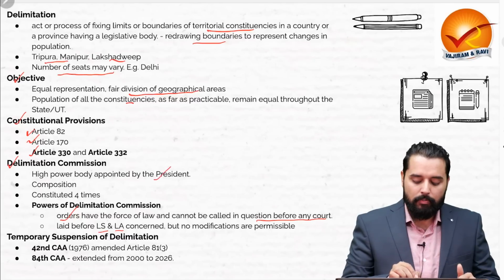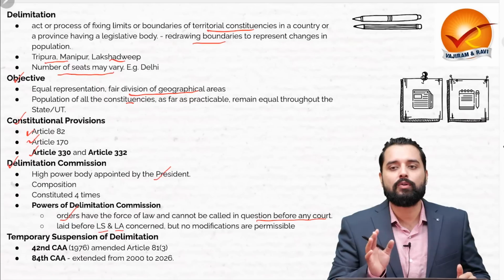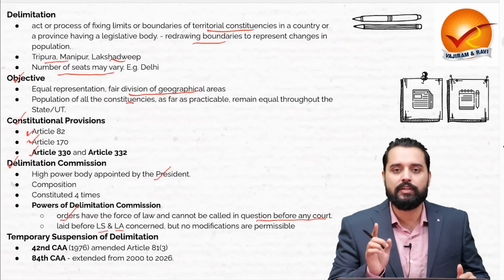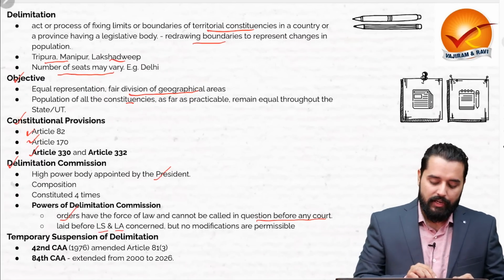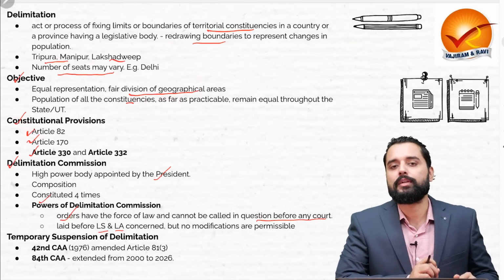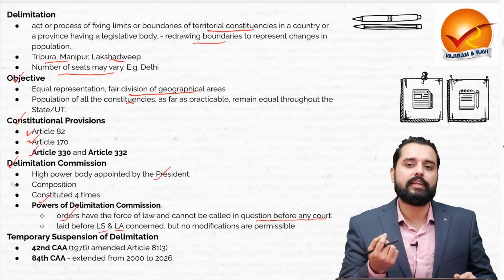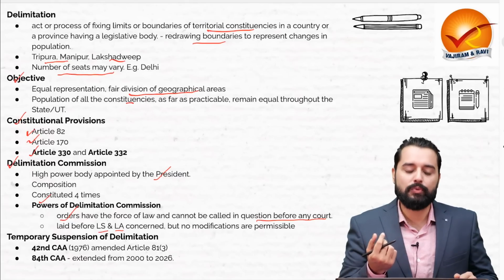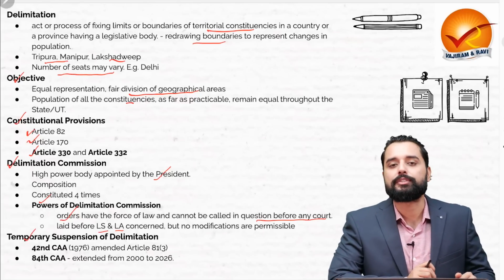Now this high-powered body is appointed by the President and its composition is that it has one retired Supreme Court Justice. It also consists of the Chief Election Commissioner and the State Election Commissioners of the concerned state. It has been constituted 4 times till now: in 1952, then in 1963, then in 1973 and then in 2002. But there has been a temporary suspension of delimitation.